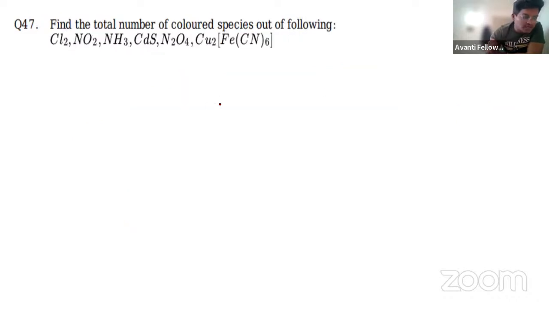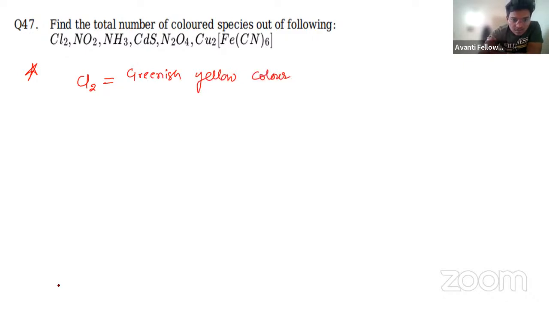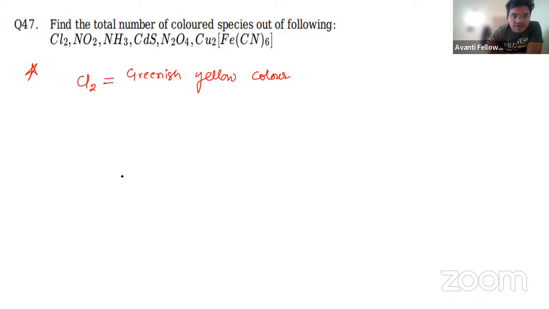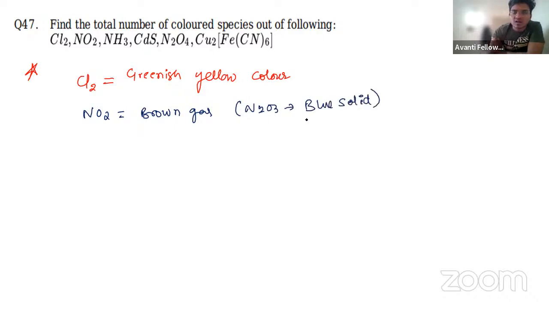Next one: find the total number of compounds which are colored species. This is a practical chemistry question, not organic. Cl2 is greenish yellow in color. Next, NO2 is brown. Among the nitrogen oxides, NO2 is brown, and N2O3 is a blue crystalline solid. Only these two nitrogen oxides show color.